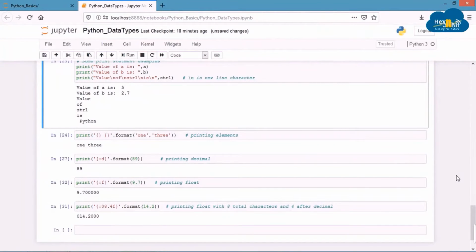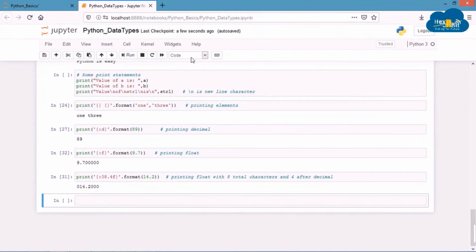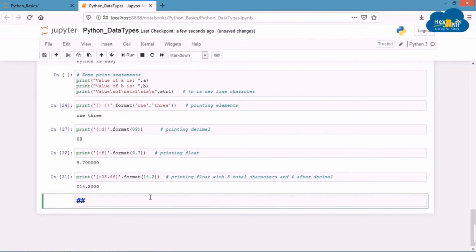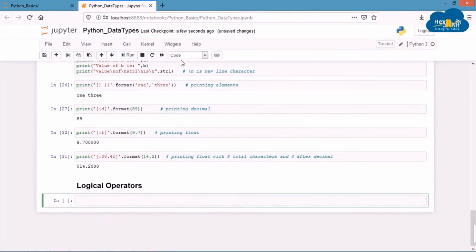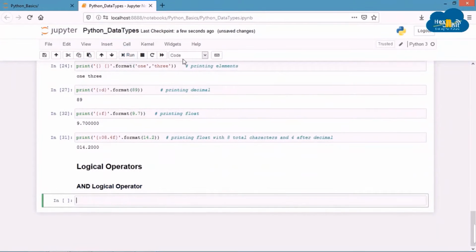Now that we have basic knowledge about print statement, strings, Boolean and other number data types, let's use this knowledge and perform some logical operation and print result in a meaningful manner. The three logical operators we are going to discuss are AND, OR and NOT. These are very useful for conditional statement and flow control, which will be covered in details in the next session. So let's discuss the first logical operator, which is logical AND.